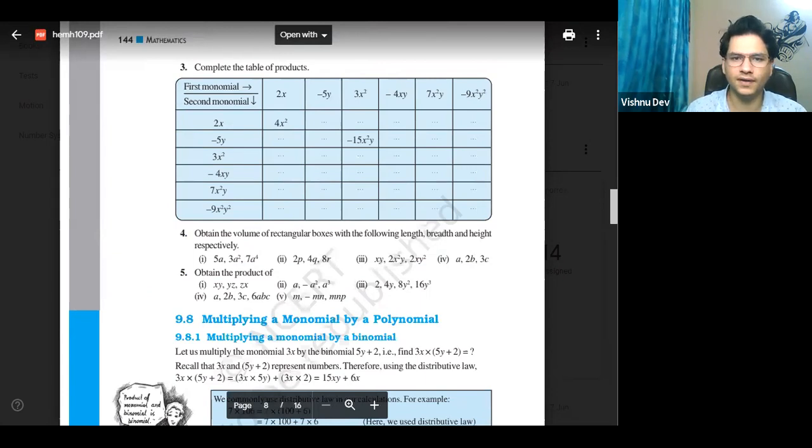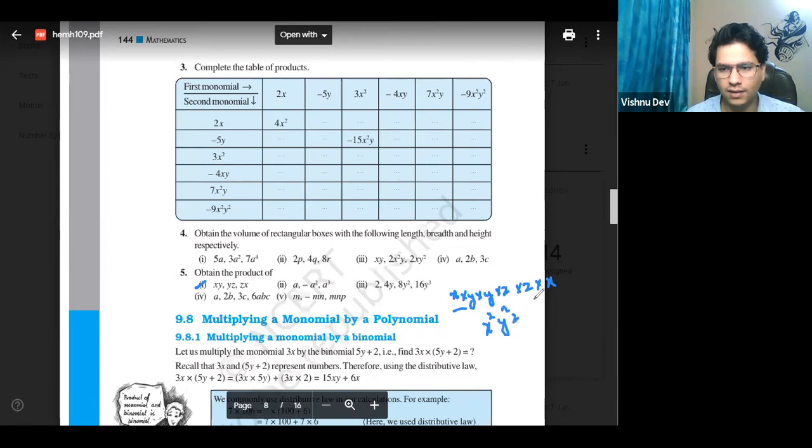Fifth first. Let us see. X into Y, Y into Z, Z into X. So X is 2 times, Y 2 times, Z 2 times. So it will be what? X square, Y square, Z square. Yes or no? Tell me. So easy enough? Clear?